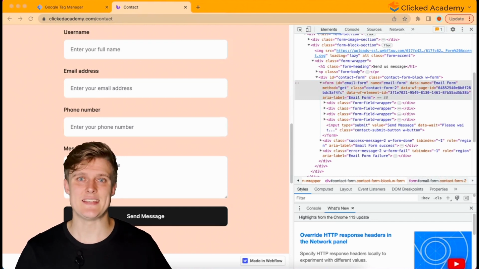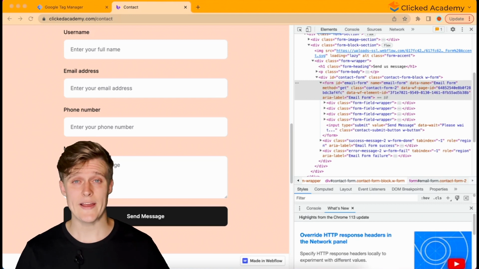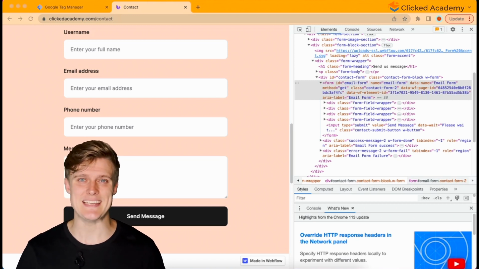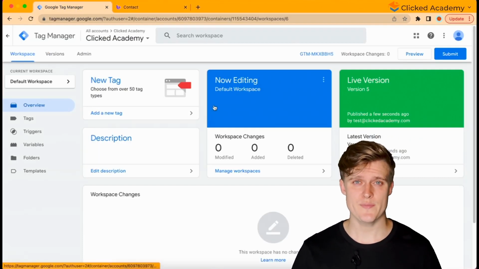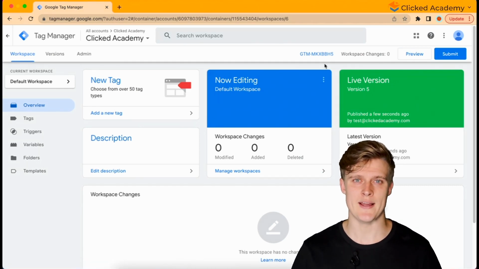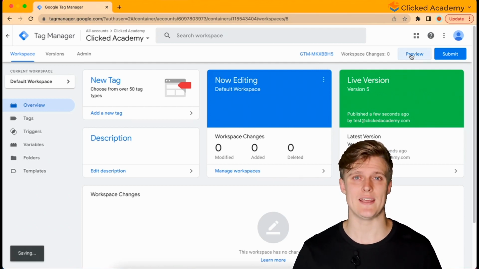Now, in this instance, let's say you haven't found a form ID when you've inspected the form on the website. We'll need to find a different variable to use. Right-click all the forms you're wanting to set up and see if there are any other unique variables. If you're having trouble identifying unique form events from inspecting the page, then we can use a tool to find out more. To do so, go to the main dashboard of Google Tag Manager and then click Preview on the top right. This is also a great tool that allows you to double check if your tracking is set up accurately.